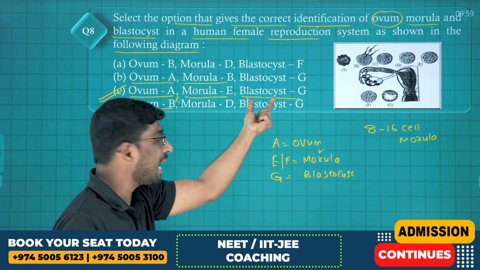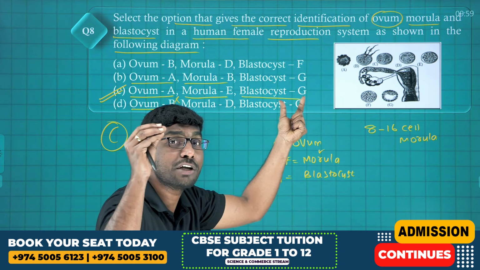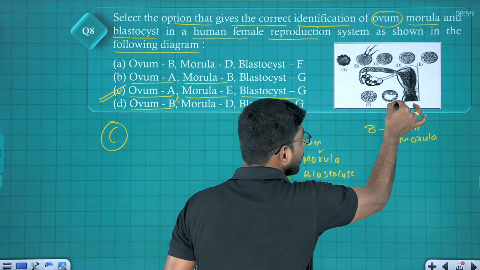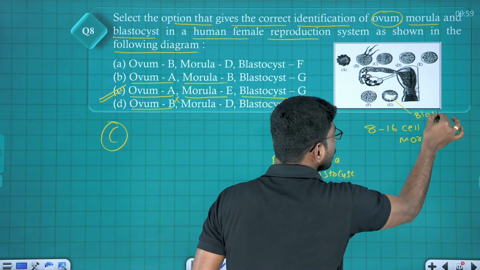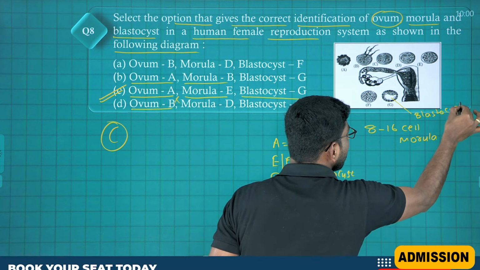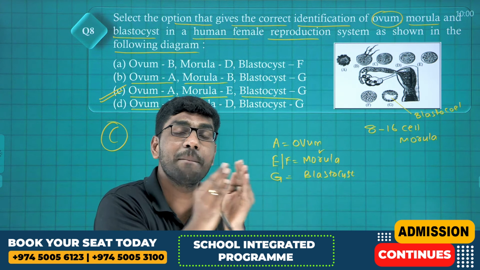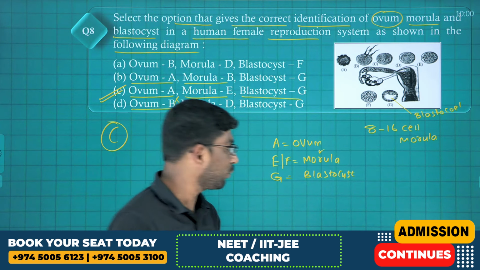Remember all of you, the blastocyst stage is that stage where implantation takes place in the uterus. And this cavity is called what? Tell me, blastocoel. Remember all of it, blastocoel. Exactly, only at the blastocyst stage does implantation take place in the endometrium of the uterus. Keep in mind, very important question.